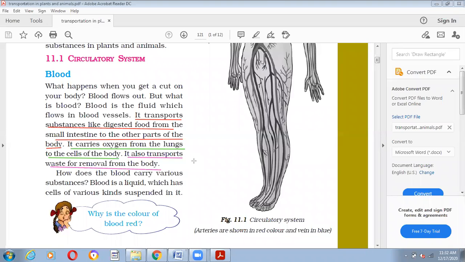Now how does the blood carry various substances? It is a liquid which has cells of various kinds suspended in it. Dear children, which we have already discussed.